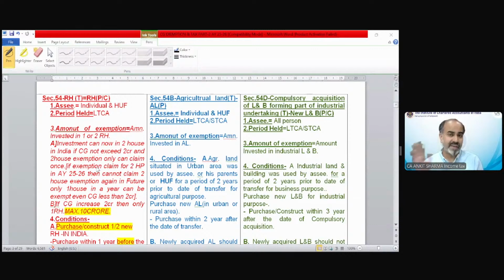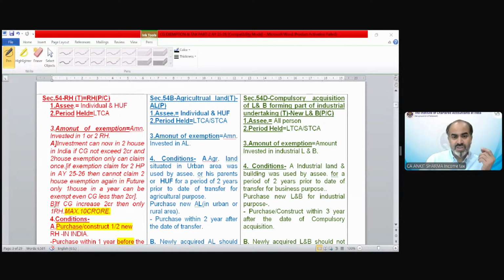So for a total of 5 exemptions, we need to remember almost 55 or 60 points. And let me tell you, if there is a question of capital gain in the examination, I personally believe exemption would be part of that question. Without exemption, I personally believe the capital gain question would not be there. So that is the importance of these exemptions.